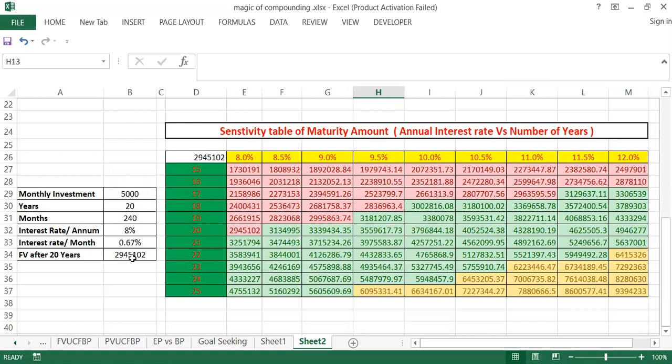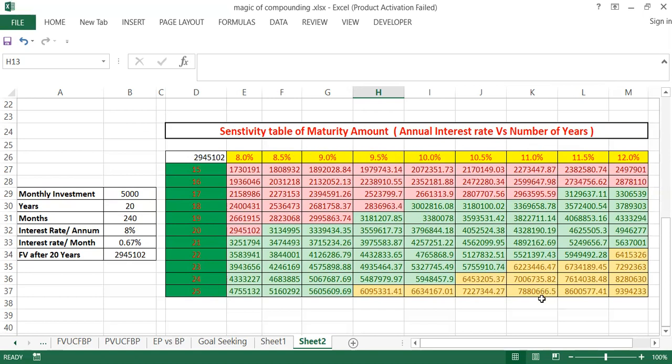Now we come back to the sensitivity table. What it explains here is what combination of interest rate and time period gives how much future value. Suppose as an investor I want to earn 30 lakh rupees. How many years do I have to invest and what is the respective annual interest rate?